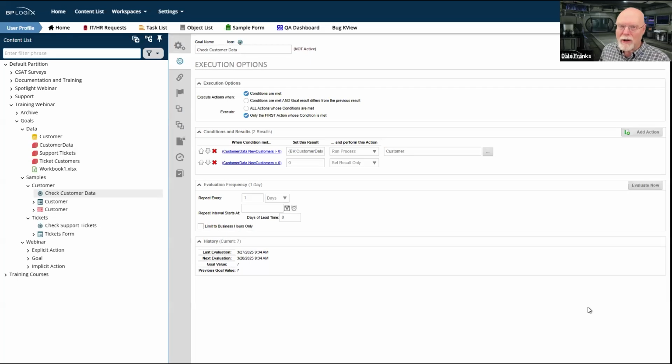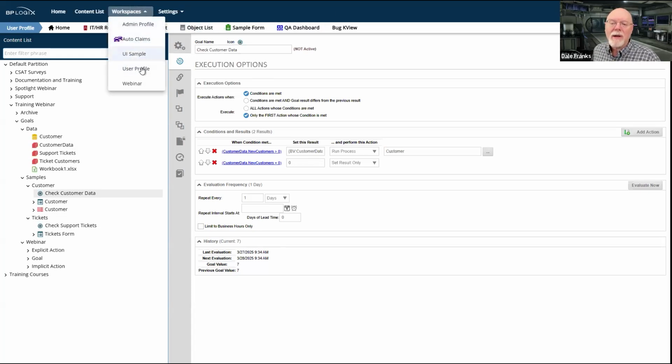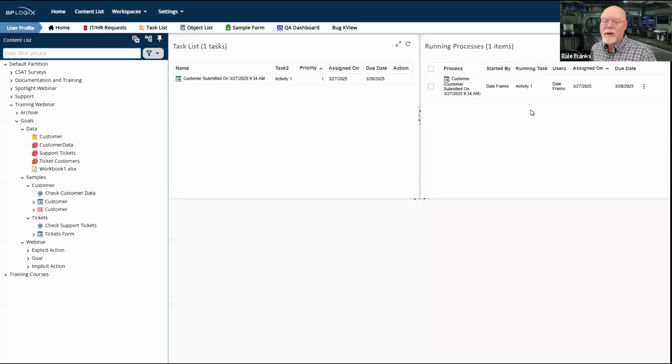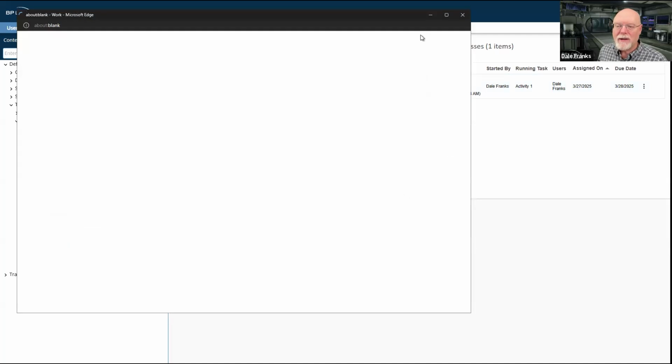We've already looked at the business values, so we know it is going to return a value of 7 because we've already tested that out and seen it. So there we go. It returned a goal value of 7. Great. So let's take a look at my task list. User profile. That's what I'm looking for. There we go, there's my task list. I have a customer form that is running, and I have an activity assigned in that process as a task that's assigned to me. So I can open it up.